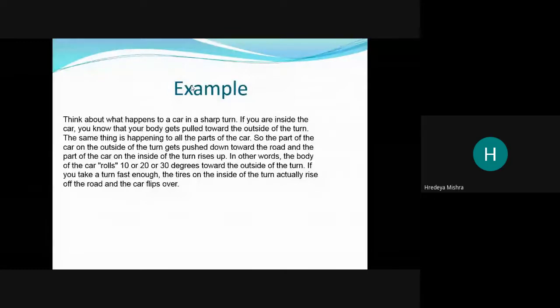So what happens? We have to keep an optimized speed during a sharp turn. Otherwise the car or vehicle gets flipped over, meaning it can roll on the road. So an optimized speed is needed during the turn. That is the example related to roll, and this is the role of the sway bar.